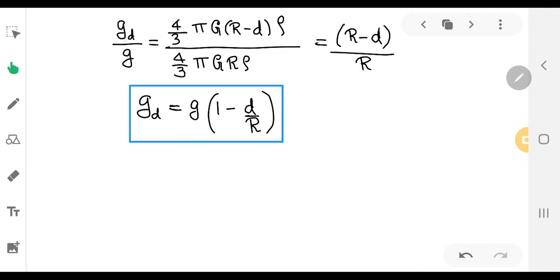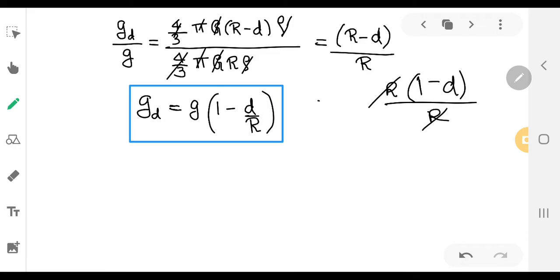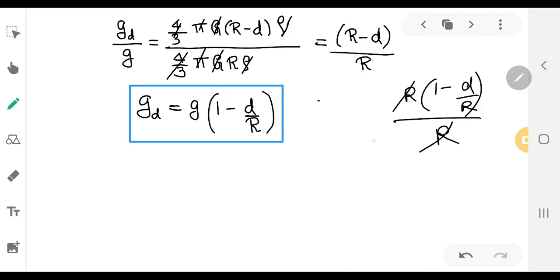When you take the ratio of equation 2 by 1, g_d by g, finally everything cancels: 4 by 3 from the denominator and numerator, pi, G value, rho value, and finally what remains is R minus d divided by R. If you take R common, it is 1 minus d by R divided by R. So R gets cancelled, and what remains is 1 minus d by R. That is g_d by g.